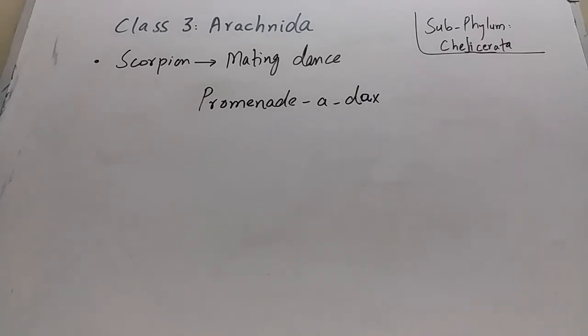The male grabs the pedipalps of the female, and the two scorpions go on moving hand in hand for an hour or more. The correct spelling of deux is D-E-U-X. So promenade à deux is the mating dance or nuptial dance, which is a unique feature of scorpions.